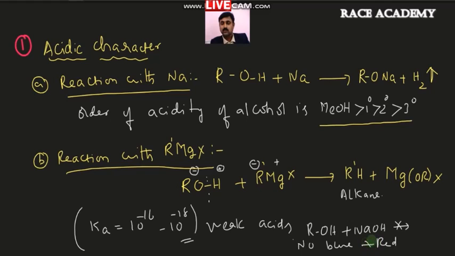These two are exceptional things, but for the remaining, as per the chemical reactions, we can tell they will exhibit acidic character, but they are not as acidic as water. That indicates that alcohols are feebly acidic compared to water.